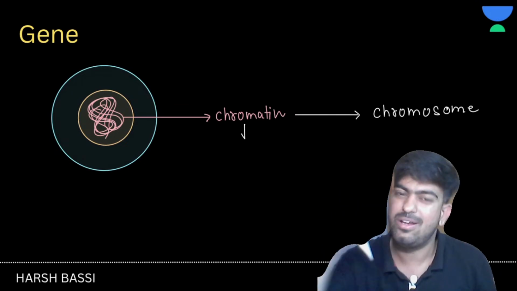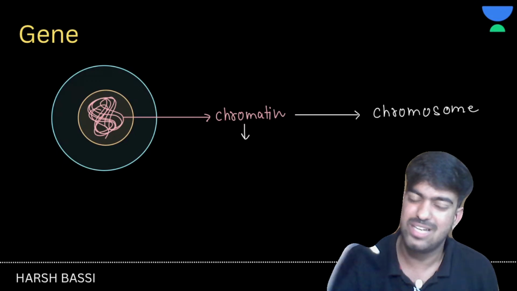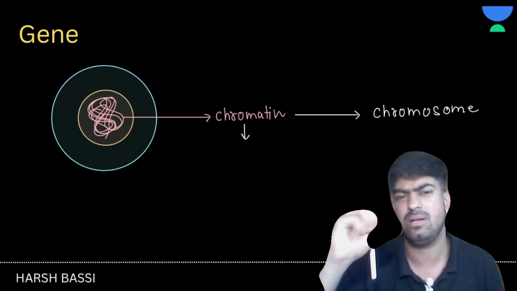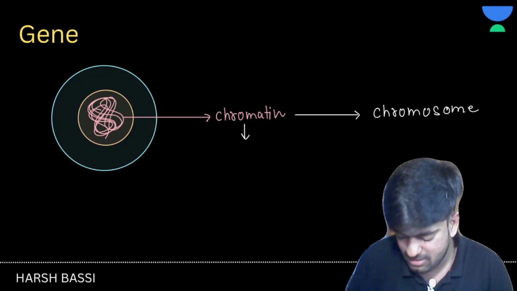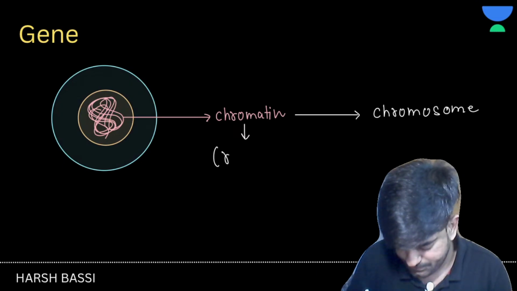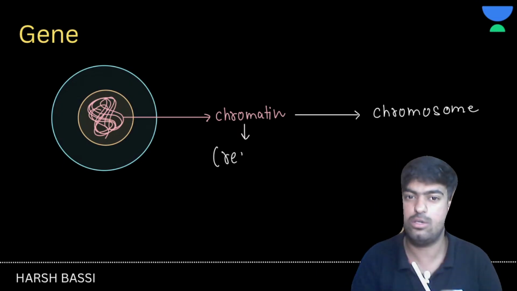So chromatin is present in that stage when the cell is kind of chilling, right? So chromatin is basically what? It is present in the resting phase. And then we have chromosomes.